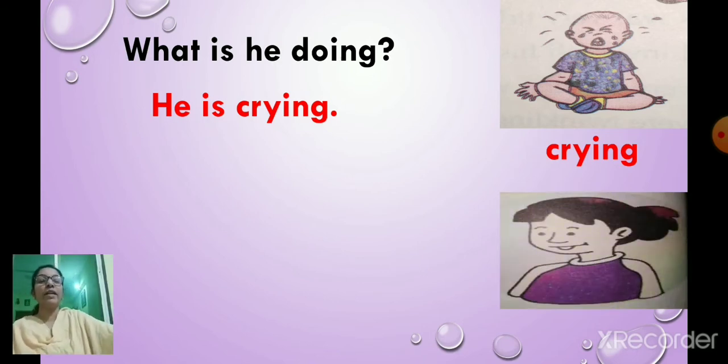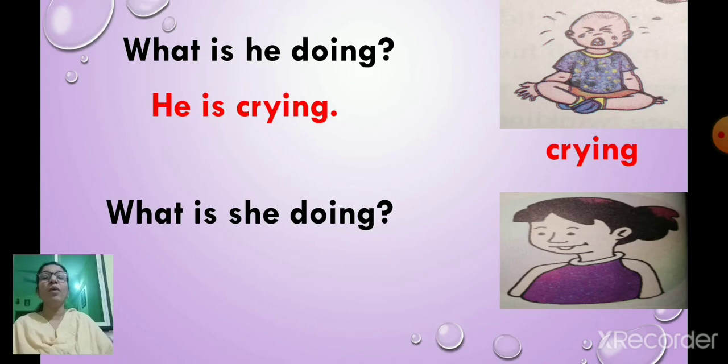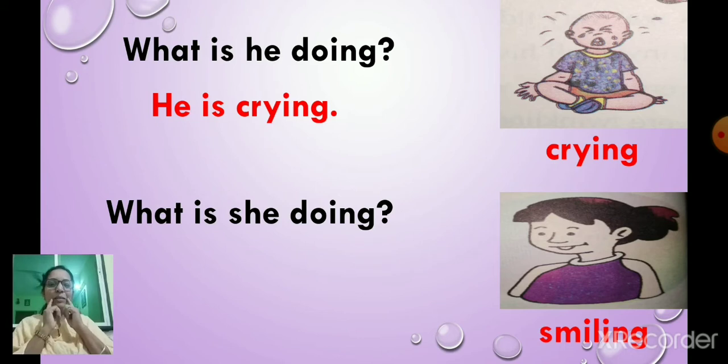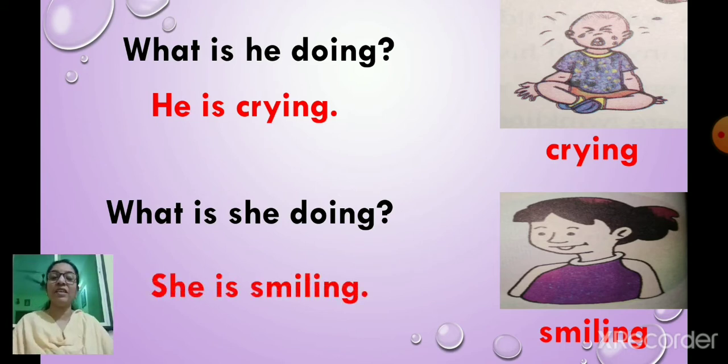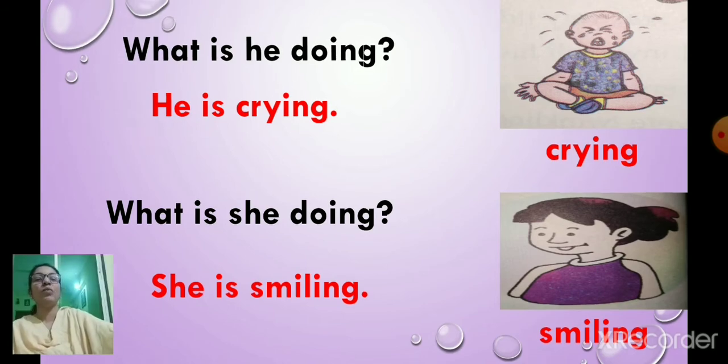Now, let's look at this picture. What is she doing? Now, here we are using what is she doing because she is a girl. Now, what is she doing? Let us see. She is smiling. Okay. So, the sentence is she is smiling. So we use this action word smiling in a sentence. She is smiling. Okay? Move to the next one.